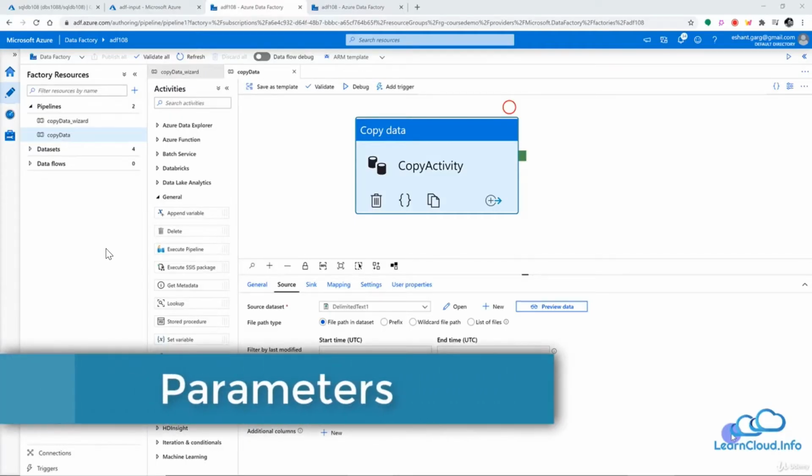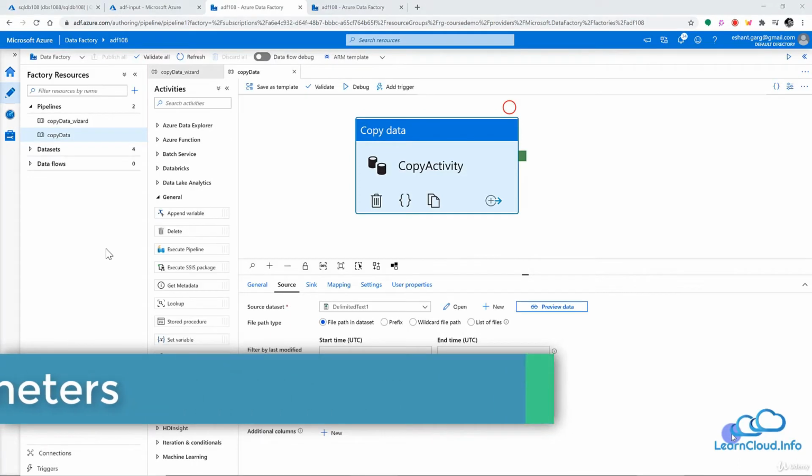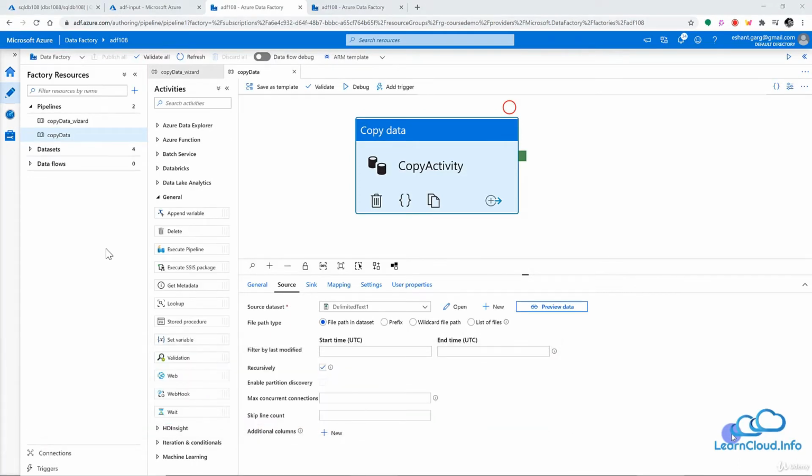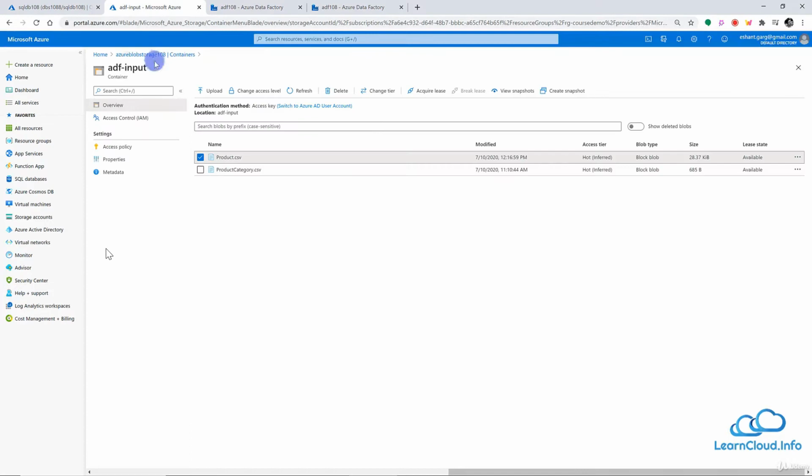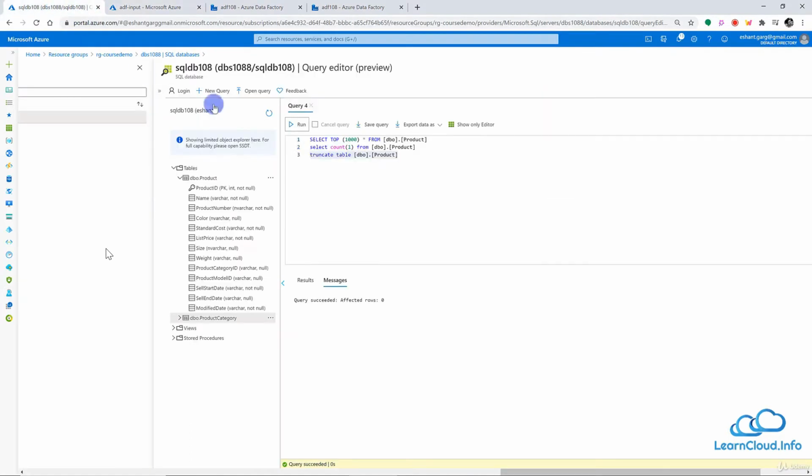Hello friends, welcome back. In this lesson, we are going to discuss parameters, passing parameters to data factory. So what are parameters? Let's discuss a scenario. If you're following this course, in the previous lessons, we created this pipeline, copy activity, in which we are copying data from blob storage to SQL Server, Azure SQL Server.